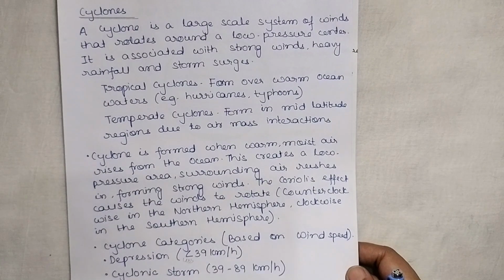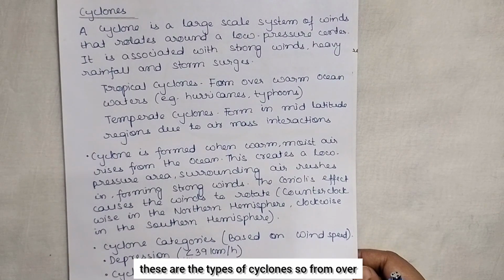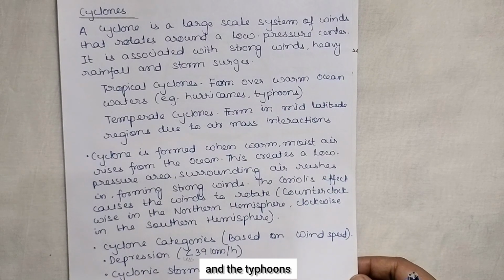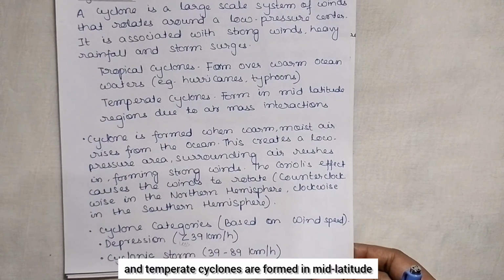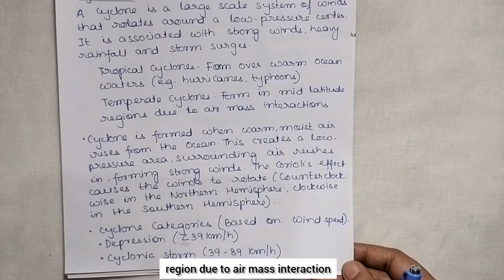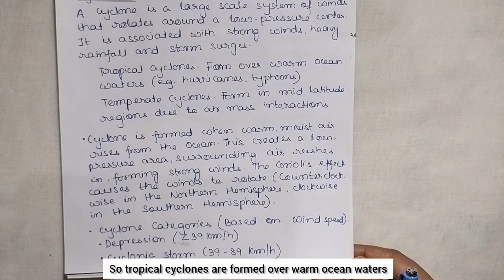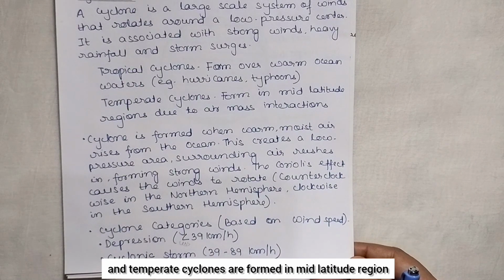Tropical cyclone and temperate cyclone, these are the types of cyclones. Tropical cyclones start over warm ocean waters. Examples are the hurricanes and the typhoons. And temperate cyclones are formed in mid-latitude regions due to air mass interaction.